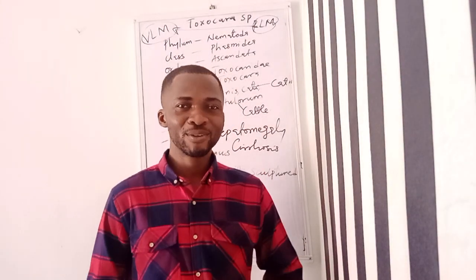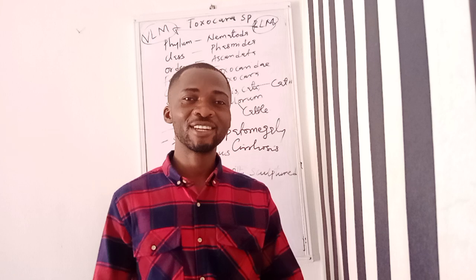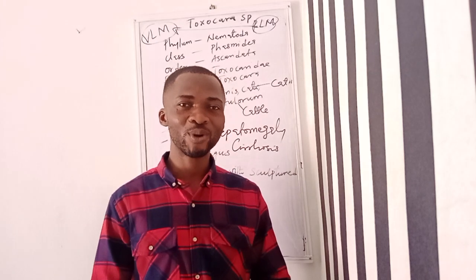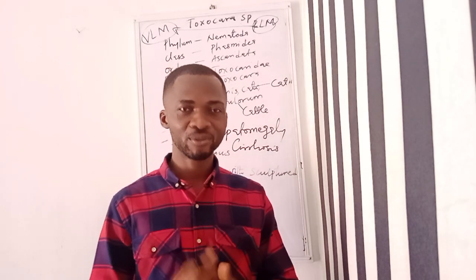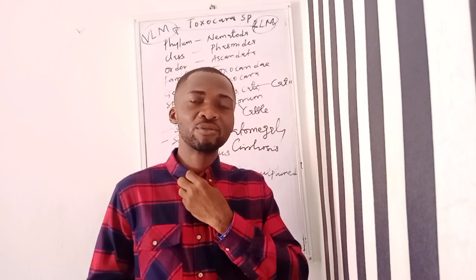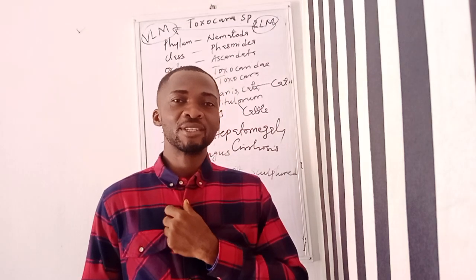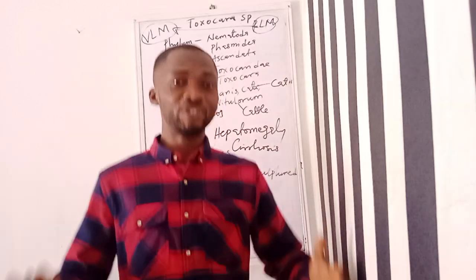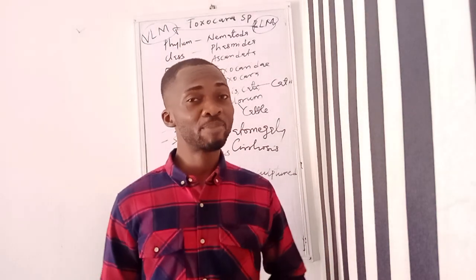In today's class, we're going to be looking at another nematoparasite that is called Toxocara. We have Toxocara sp, meaning that we have various species of this parasite.